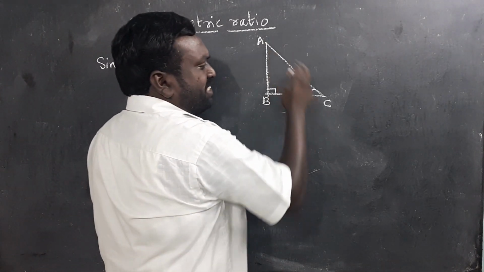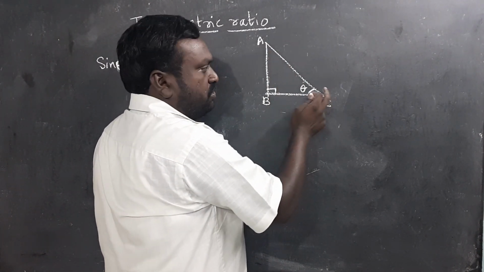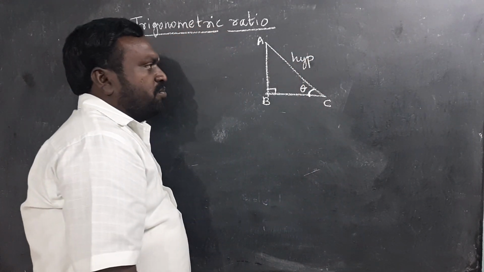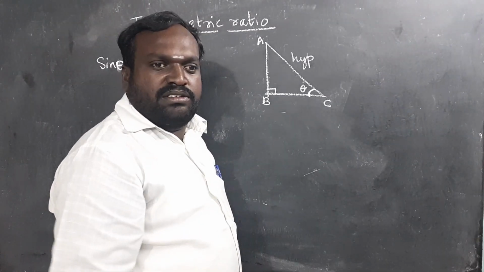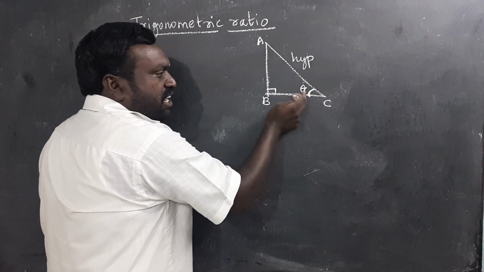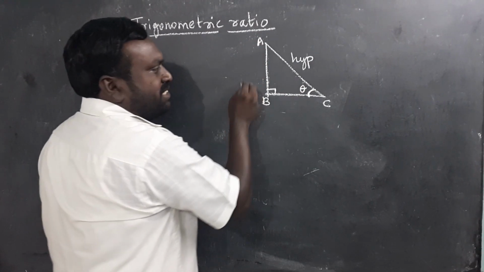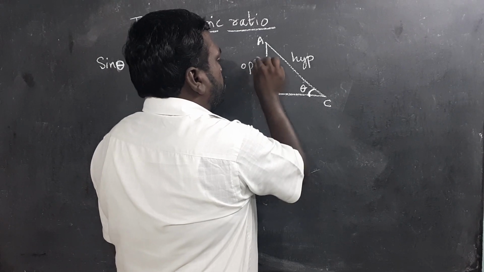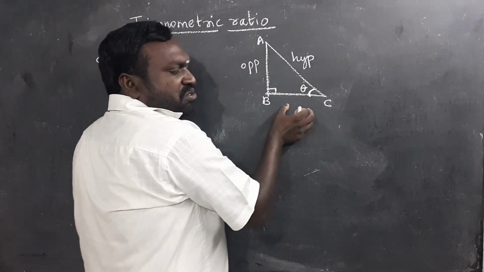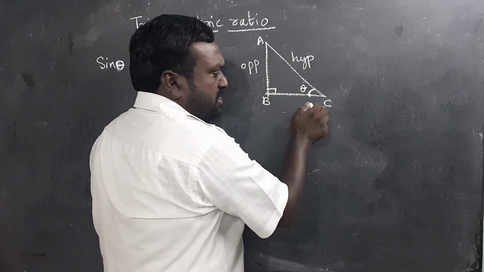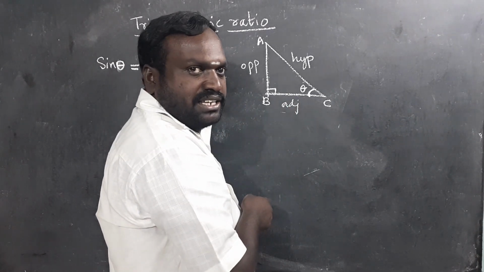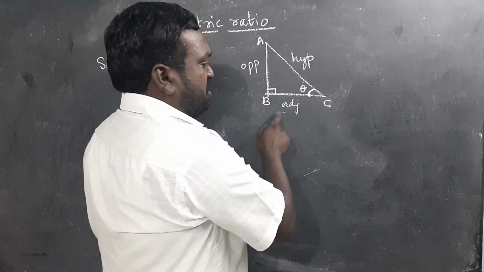Now, children, what is AC in this right angle triangle? Yes, it is the hypotenuse. Shortly, I'll write it as HYP, abbreviating the word. Next, if angle theta is over there, the side opposite to theta is AB, hence I call this the opposite, abbreviated as OPP. Next, the side adjacent to theta is BC, hence I call it adjacent, shortly ADJ.